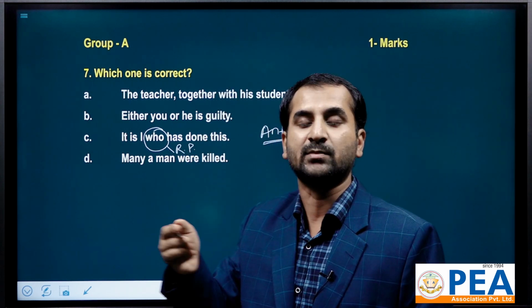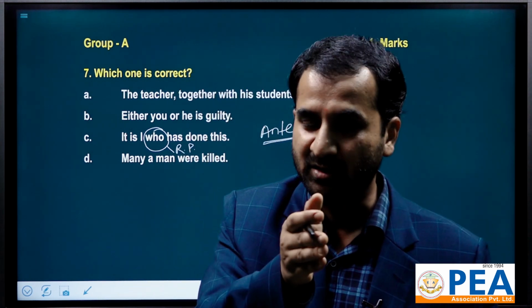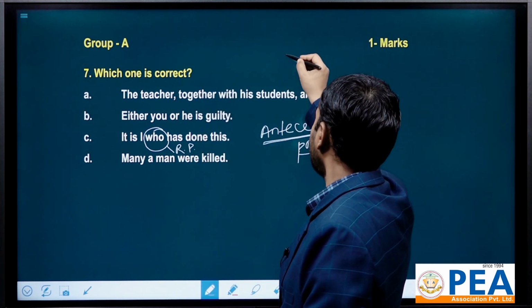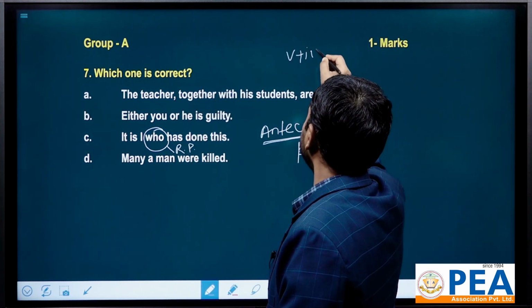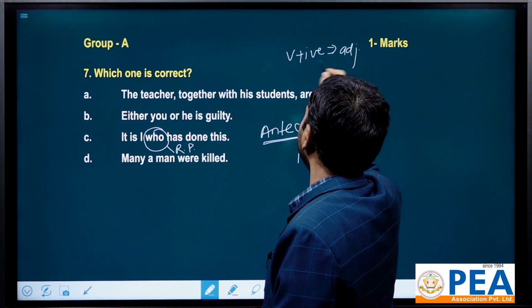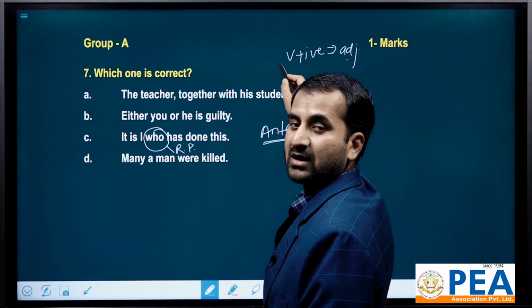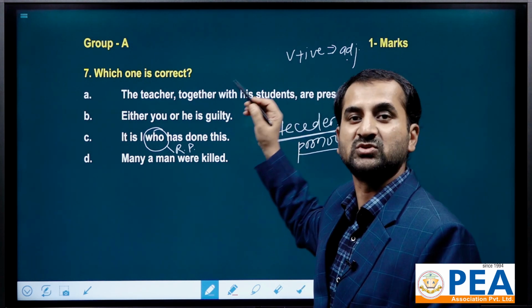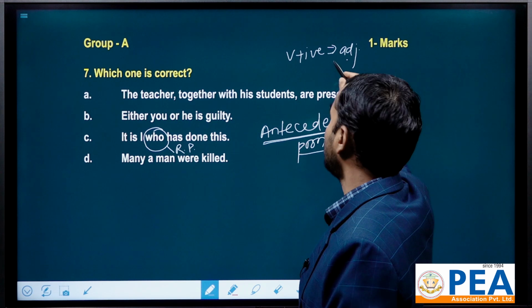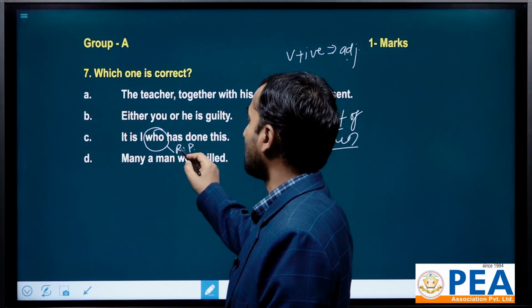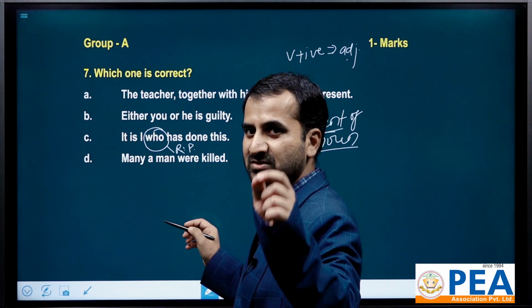Always say relative. It's not "relative" as in the verb relate. Relate is a verb, but as an adjective, when the suffix IVE is added after the verb, it becomes an adjective. Like relate becomes relative, create becomes creative, destruct becomes destructive. They all are adjectives now. So basically a relative pronoun, its literal pronunciation is relative.